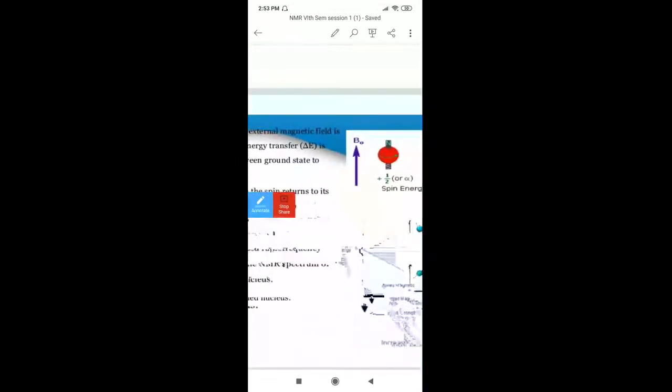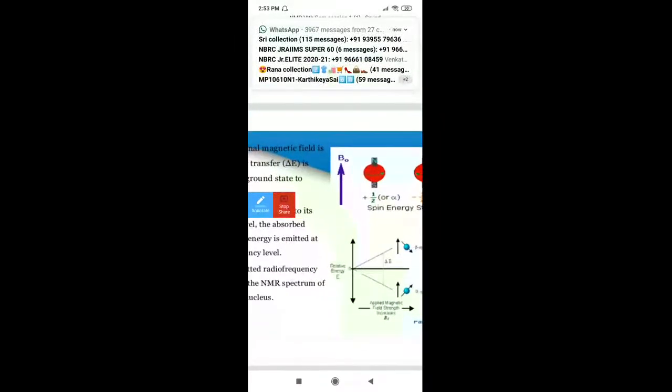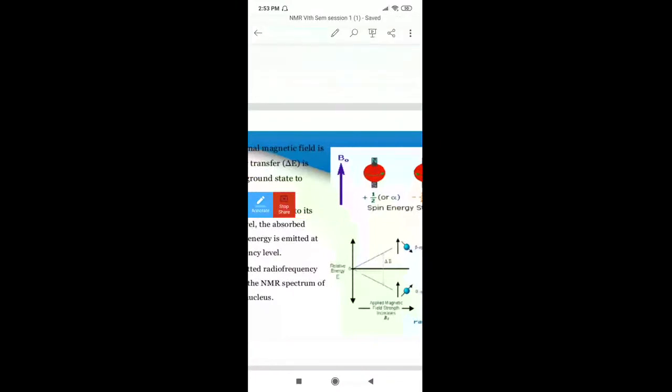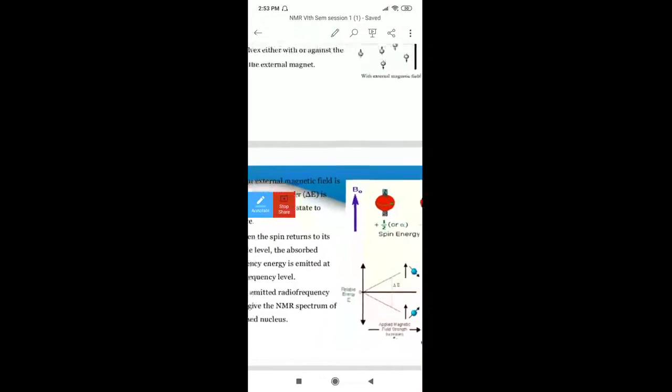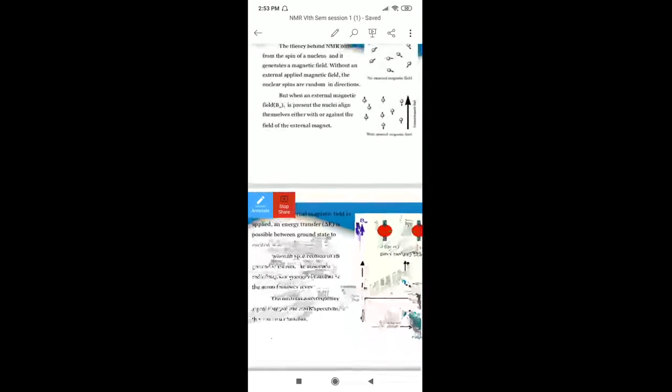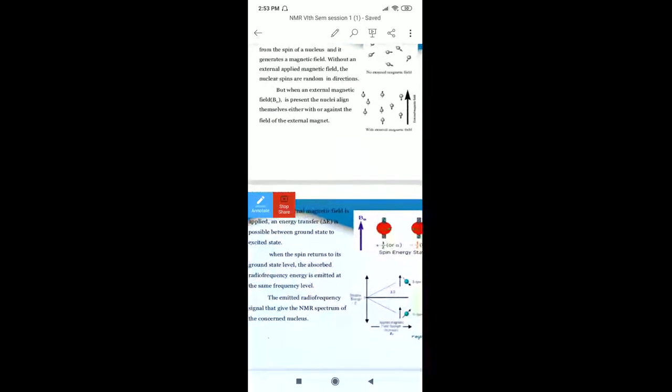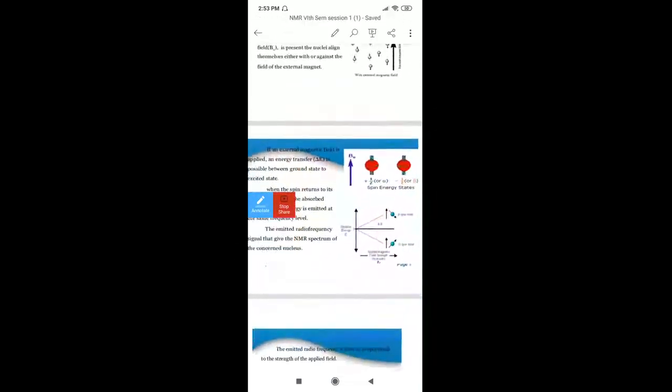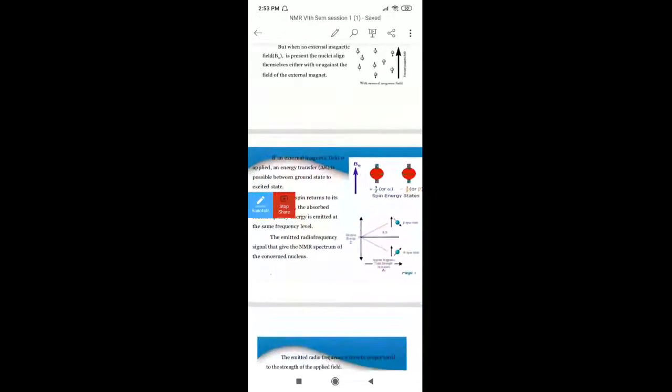This energy delta E has a frequency which will be equal to the radio frequency energy in the electromagnetic spectrum. Therefore, NMR belongs to the radio frequency region in the electromagnetic spectrum.